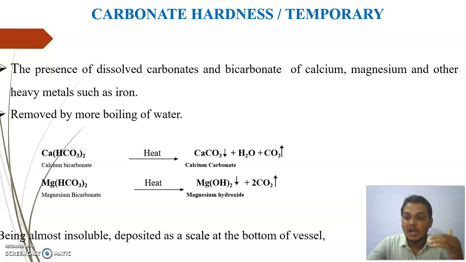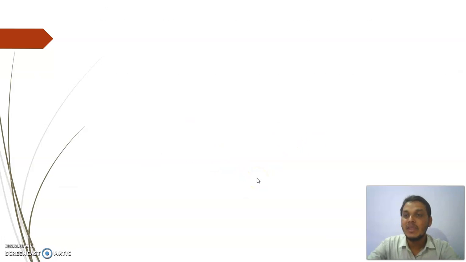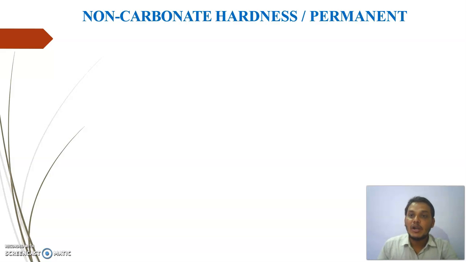Being almost insoluble, the deposit as well as scale at the bottom of the vessel can be settled out. Scale is a hardened precipitate. So these insoluble impurities are converted into a hard and tough precipitate, forming scale at the bottom, and that can be easily removed by filtration techniques.